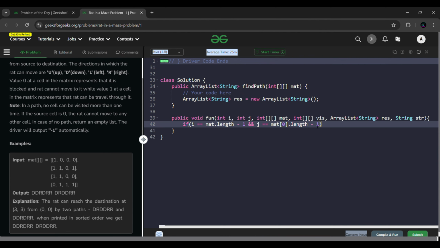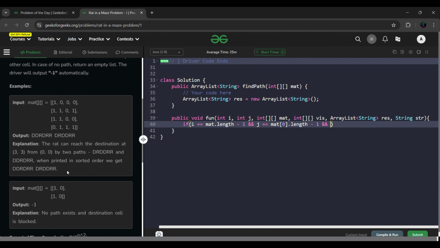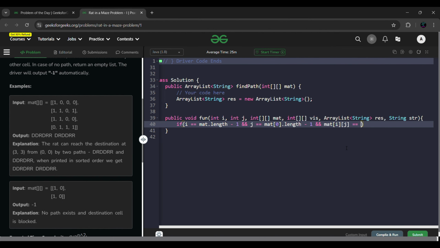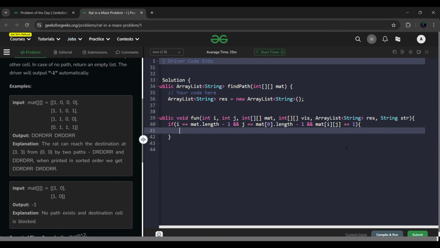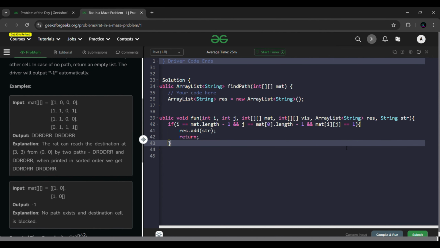mat.length - 1, j is equal to mat[0].length - 1, and along with this it should be 1, because as we have seen, we can reach this point, but it should be 1 here, right? If it's not 1, then what's the use? So we'll also maintain a condition, mat of i j should be 1. And in that scenario you have reached the correct location. So simply result.add whatever your travel path is, that is stored in the string, and result.add that string, and simply return from here.